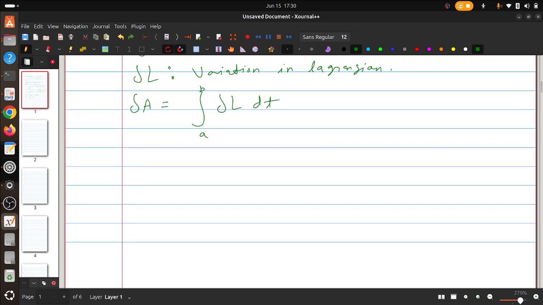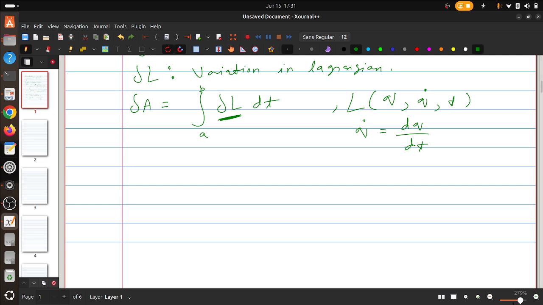So now what are we interested in? We are interested in solving the right-hand side, the variation delta L, as a function of the coordinates and velocities. Let's say I have the Lagrangian L, a function of q, q dot and t, where q dot is basically dq over dt.